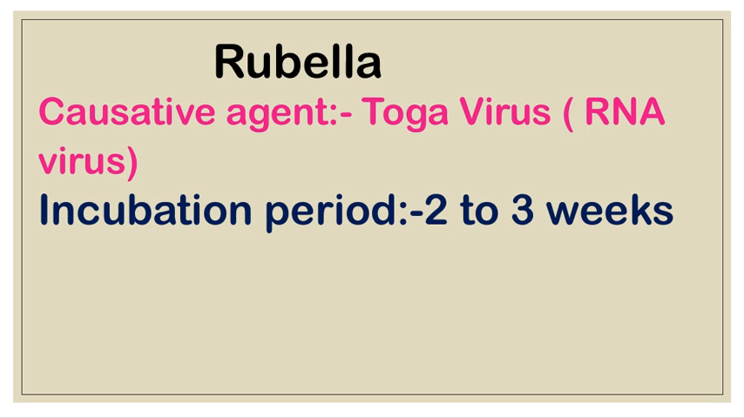Next one is rubella. The causative agent of rubella is Toga virus. Toga virus is also an RNA virus, and its incubation period is 2 to 3 weeks.